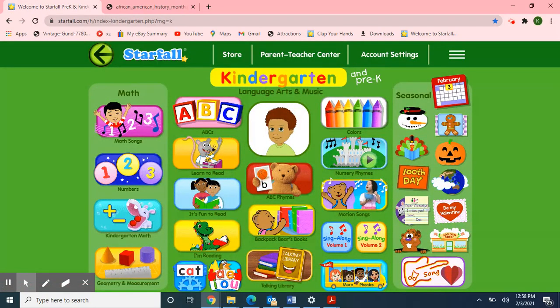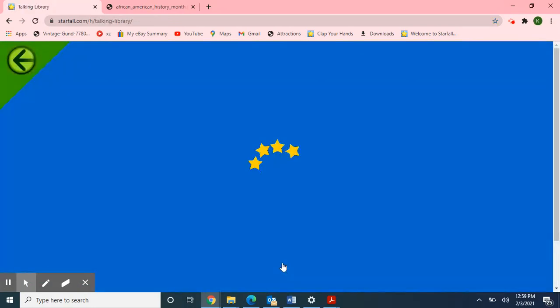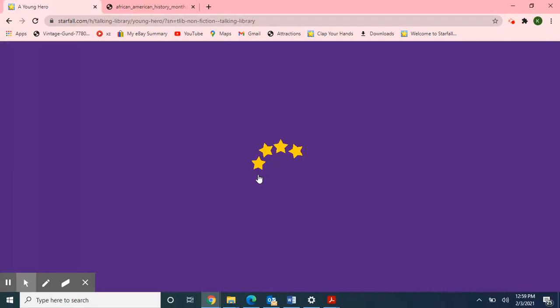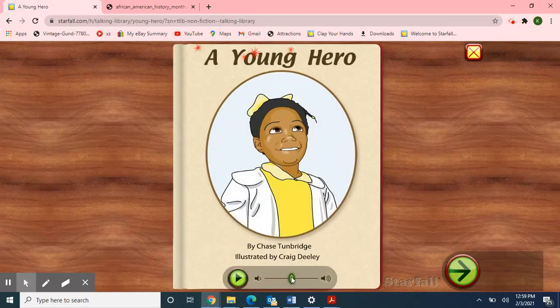Because this month is African American History Month, I'm going to move to the Talking Library, the Nonfiction side, and choose a book about a young African American hero. I'll turn up the volume. A Young Hero by Chase Tunbridge, illustrated by Craig Deely.